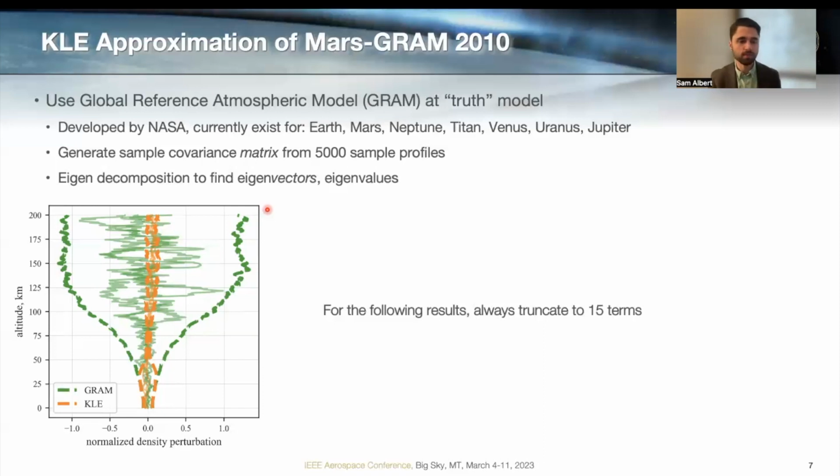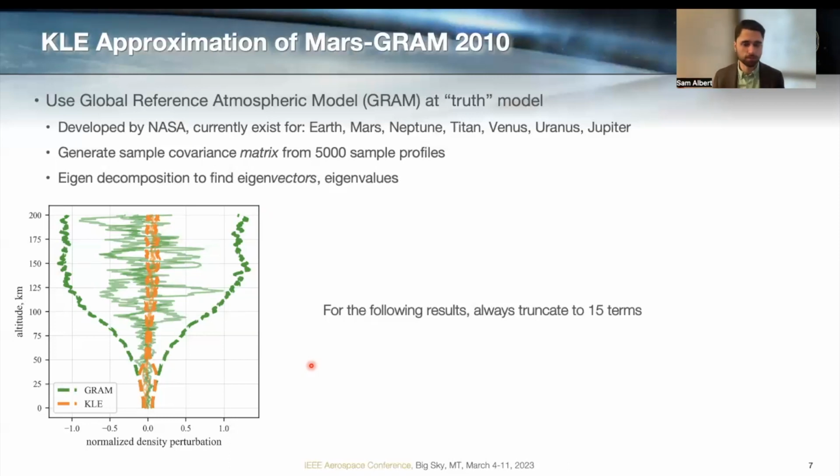So what I'm showing here is in green, I have the sample profiles and 3 sigma bounds for GRAM. So this is our truth model. That's what we're trying to approximate. And in orange, I have sample profiles and 3 sigma bounds for the Karhunen-Loève expansion, or KLE. Now, you might notice this is not a particularly good approximation, and that's for a few reasons that I'll get into in a moment. But one of them is that we've chosen a very small number of terms.